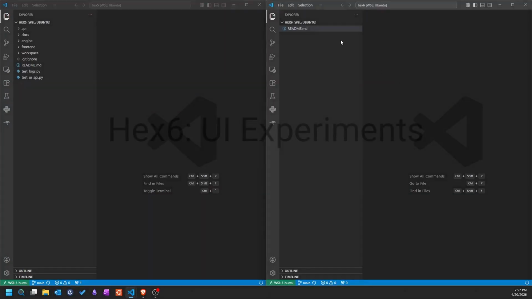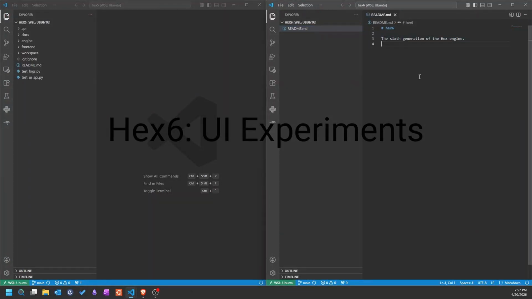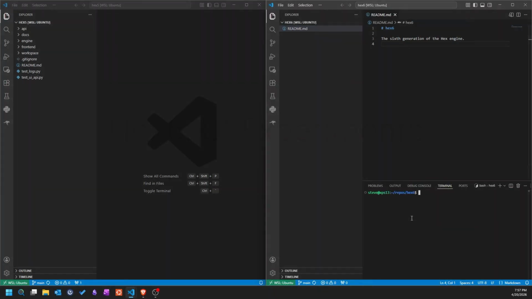All right, I've got a Hex 6 repo all spun up. It's completely blank, and I'm going to start out just by initializing the package, uv init. I get all the boilerplate files. I'm going to take one tiny step at a time. I'm going to have Hex 5 open here as reference.